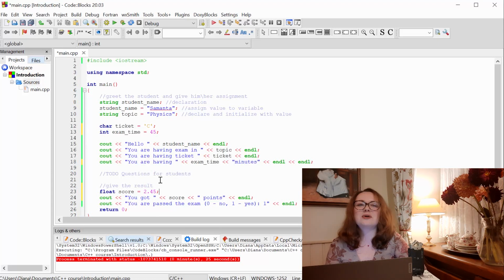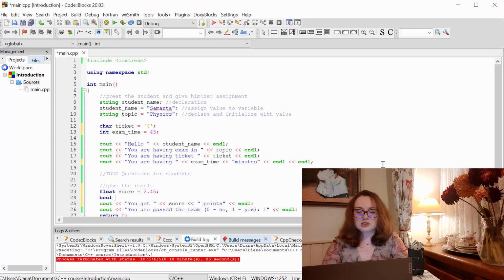Okay, we're almost finished. We have one last variable to create. It's a variable that is going to have only 2 possible values, 0 and 1. And this type of variable is called bool or boolean variable. Bool is just one bit of memory that contains 0 or 1. It's a very nice data type for logical operations when, for example, some statement should be true or false. So here we have a situation where our student passed the exam or failed the exam.